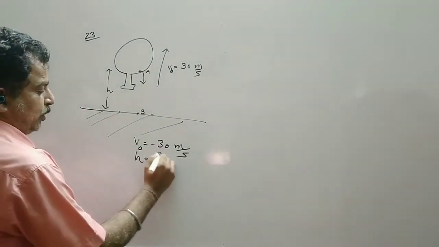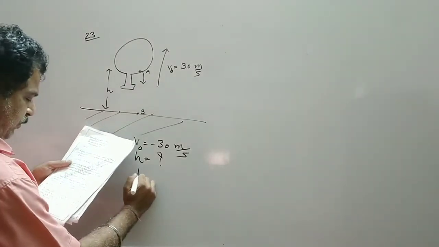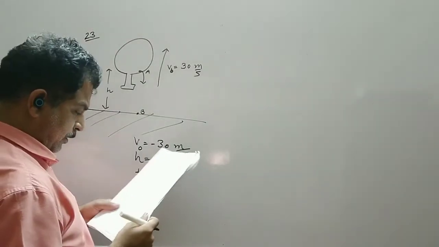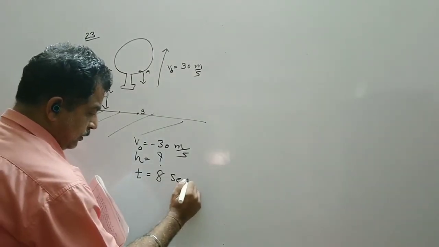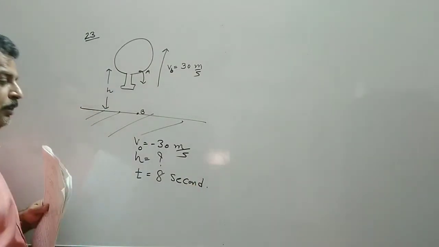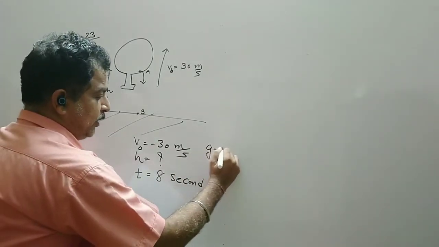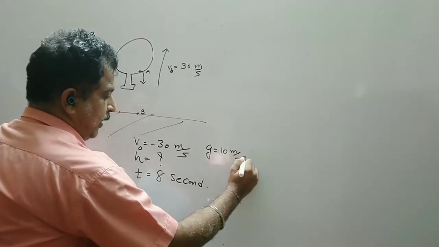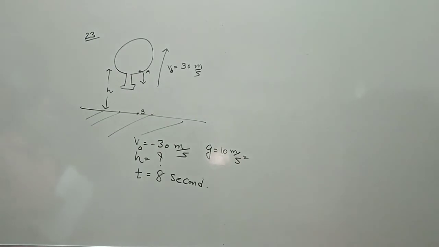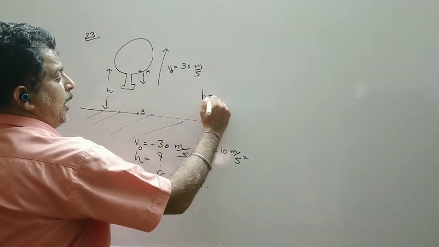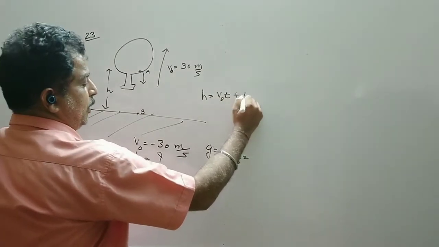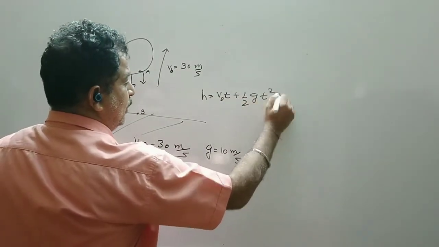We have to find out the height. Here the time given is 8 seconds. G, the body is falling, so we take it as 10 meter per second square. Clearly, we should apply the second equation: H is equal to V naught T plus half G T square.